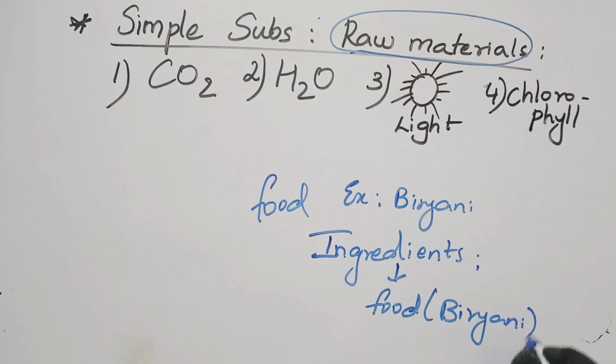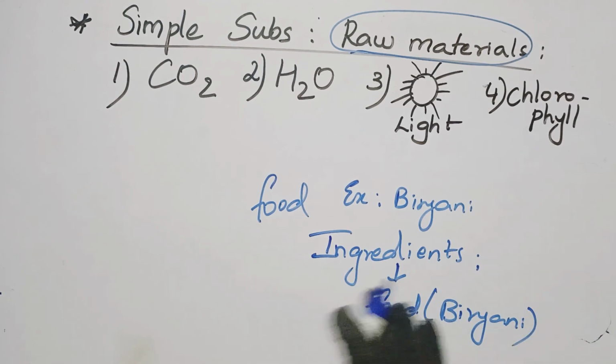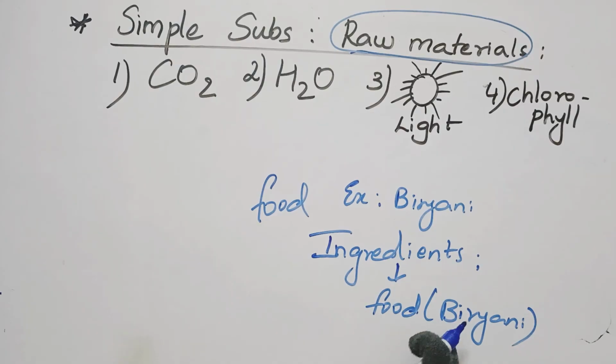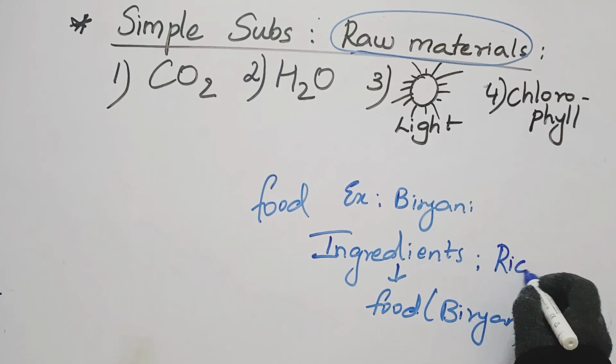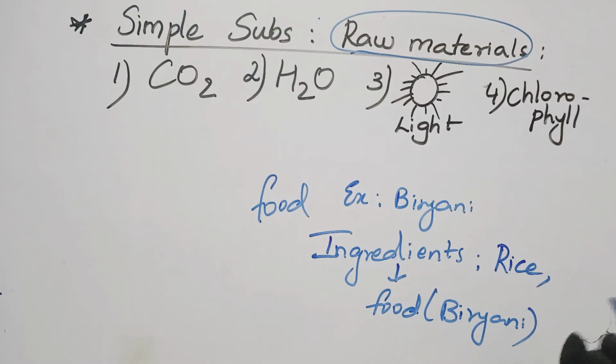So for example, to make biryani, what are the ingredients we need? No matter whichever type of biryani you are making, the common one required is rice. Yes or no? And then some common vegetables like onions and tomatoes are required, right? And then some methi leaves and all are required.